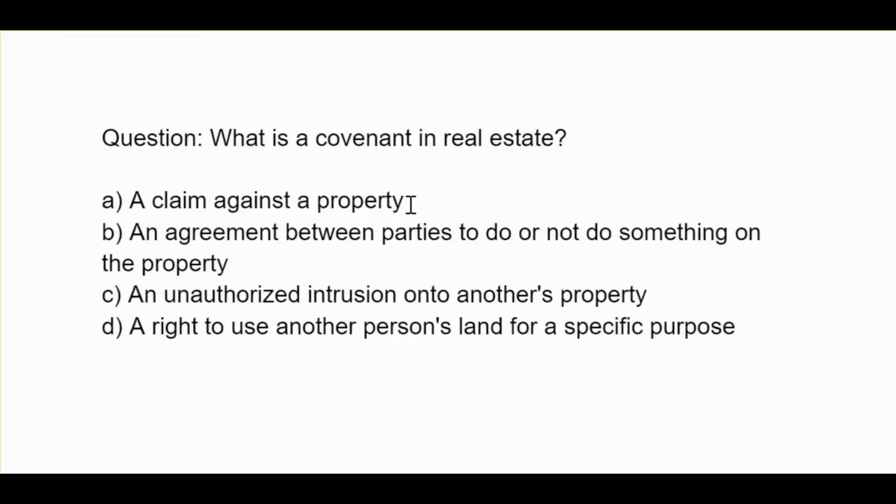What is a covenant in real estate? A, a claim against a property. B, an agreement between parties to do or not to do something on the property. C, unauthorized intrusion onto another's property. D, a right to use another person's land for a specific purpose.